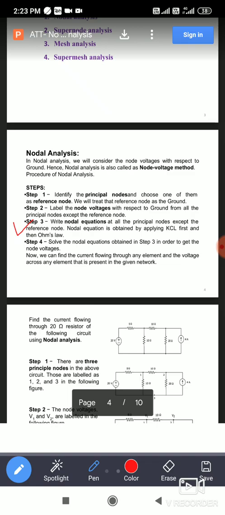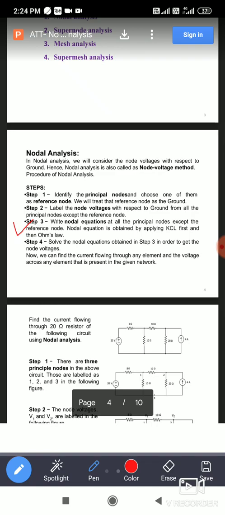Now, if except ground node, suppose two principal nodes are present, then you have to apply the KCL at first principal node. You can get one equation, that is Kirchhoff's current law. You will get one equation, and after that apply the KCL at second node also.